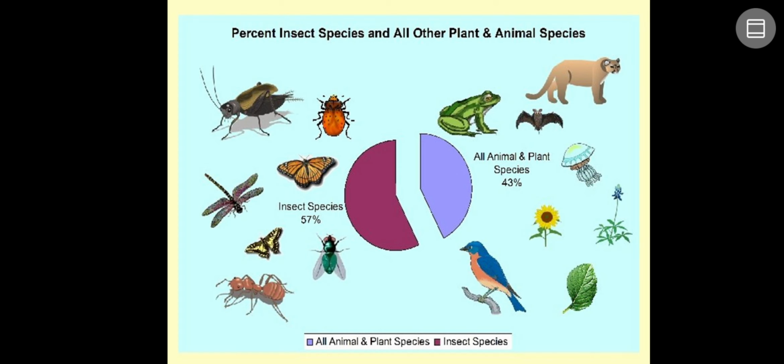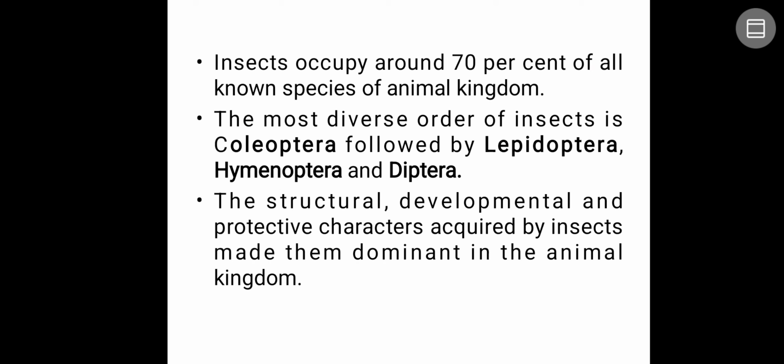Next, even when you compare with microorganisms or plants, more than 50% of the species belong to animals, that is, insects themselves. So what were the reasons for it? As I told, more than 70% of species in the animal kingdom are insects.